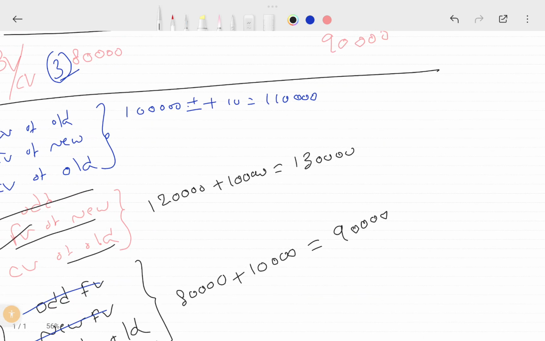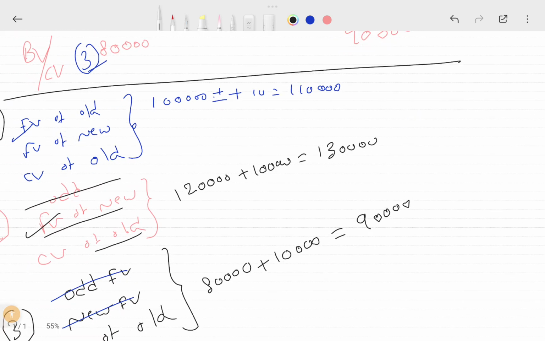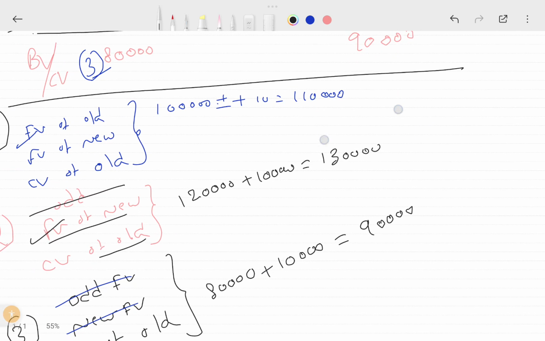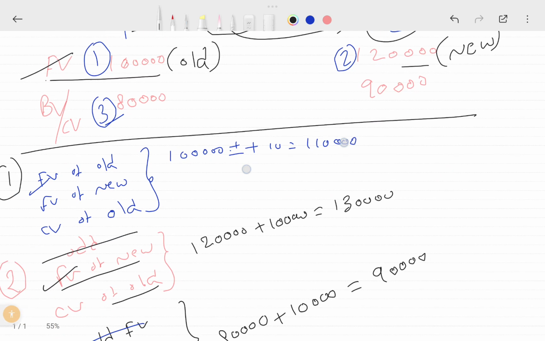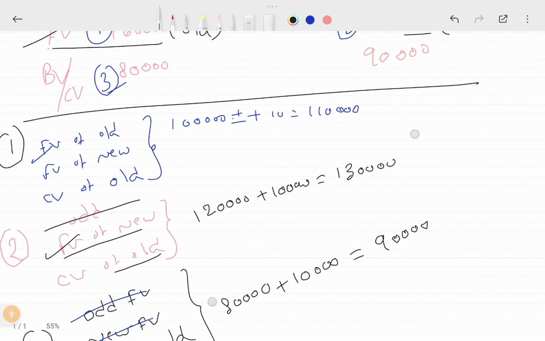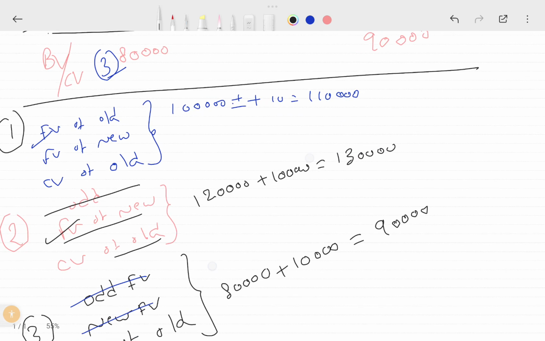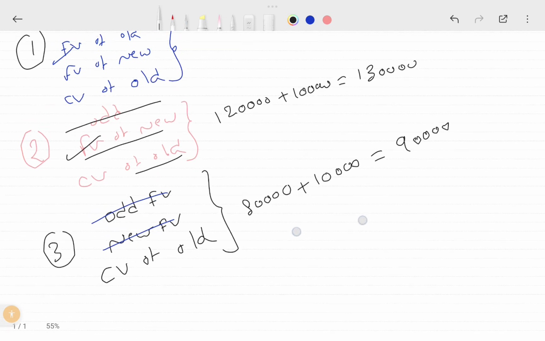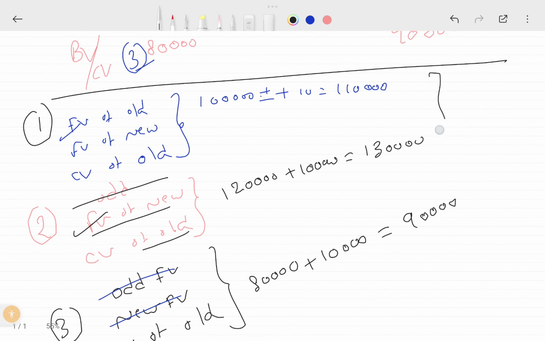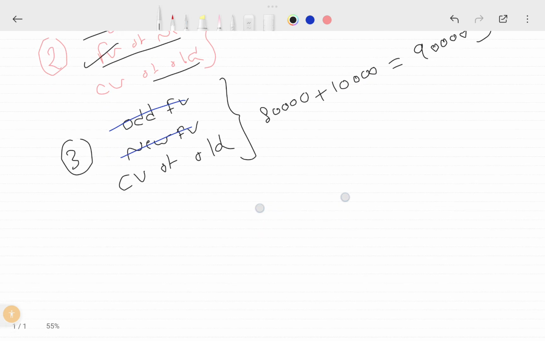This is the value of your PP2. I mean, this one. This you received from them, right? So this is the value of PP2 in A's books. This is how you account here. I hope you understand these logics. The preference should be based on data available. So you need to understand this formula.